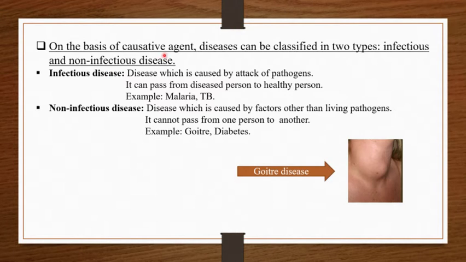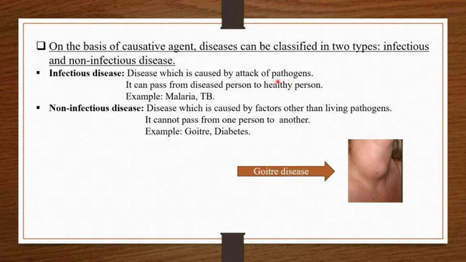Now on the basis of causative agent, diseases can be classified in 2 types, that is infectious and non-infectious disease. As we just saw, on the basis of time period we can classify disease into acute and chronic diseases. And causative agent means the agent which is causing the disease; on that basis we can classify disease into infectious or non-infectious disease. Infectious disease means what? Disease which is caused by attack of pathogens.